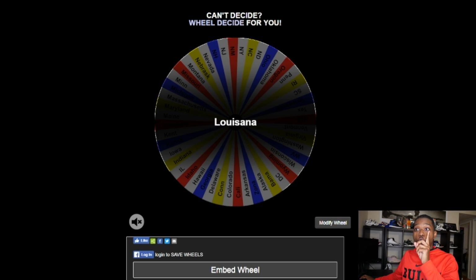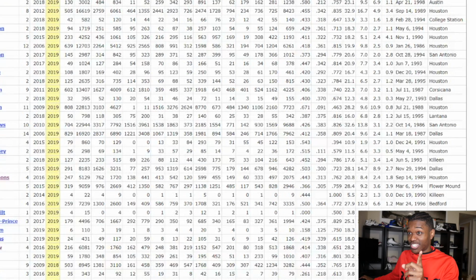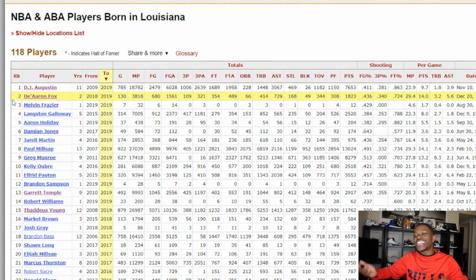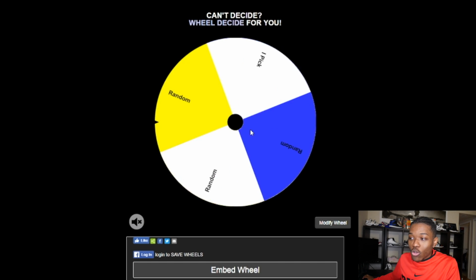Louisiana. Oh, that's interesting. Okay, there's not much here. Actually, I said it's interesting, but it's not that interesting. We got De'Aaron Fox as an option or Paul Millsap. Those are the only two players here that I would really want, and I'm going De'Aaron Fox. So I got to pick, but it was still in a place where I didn't even get a star. I like it, though. Let's do this again.